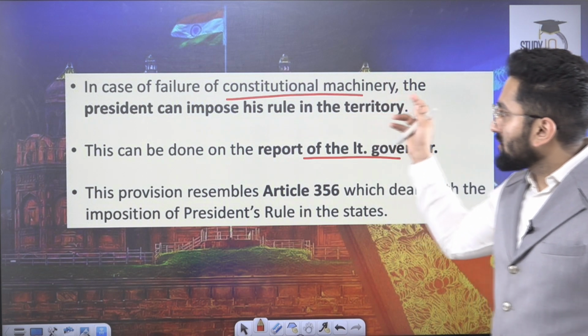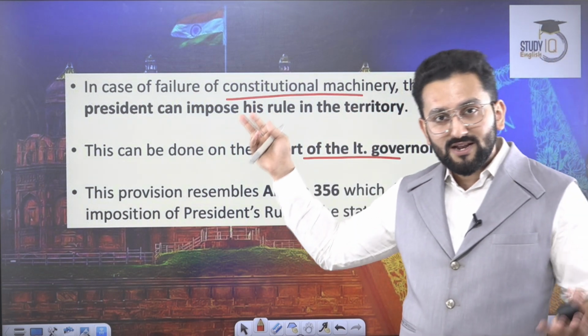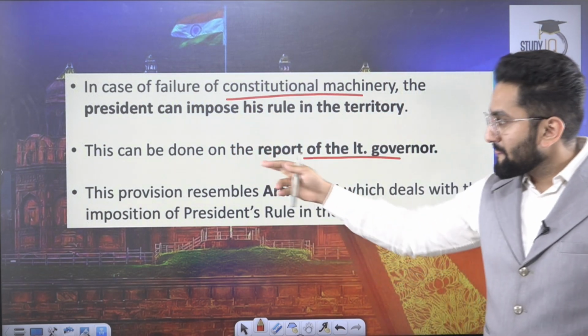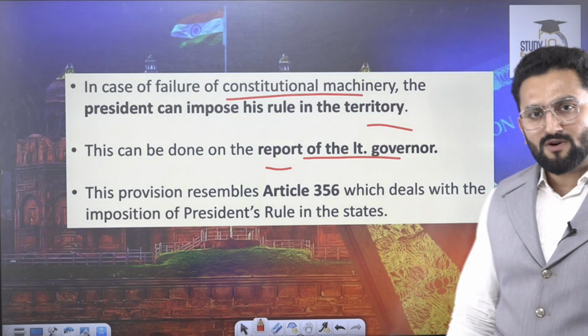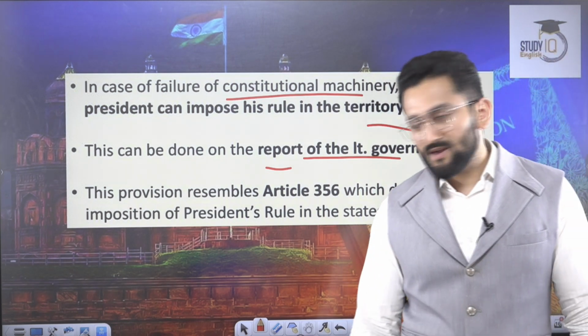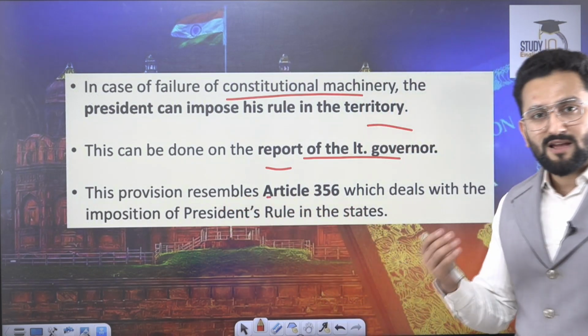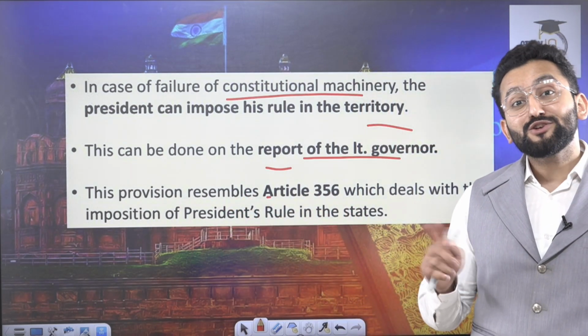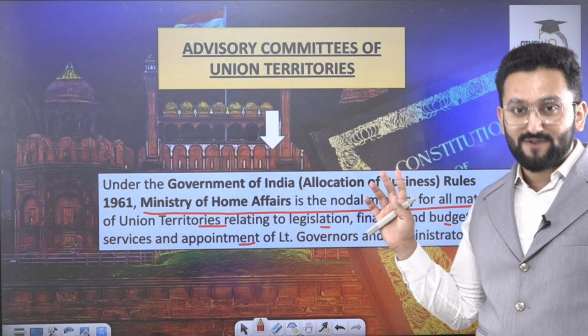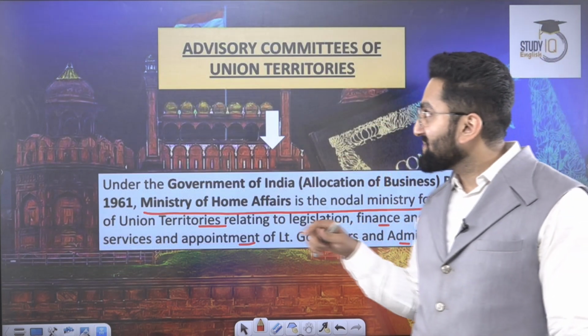In case of failure of constitutional machinery, the President can impose President's rule there, which can be done with a report of the Governor in case of a state. Here, in case of the Lieutenant Governor, more power is in the hands of the center. The provision actually resonates what? The provisions mentioned in Article 356, okay.